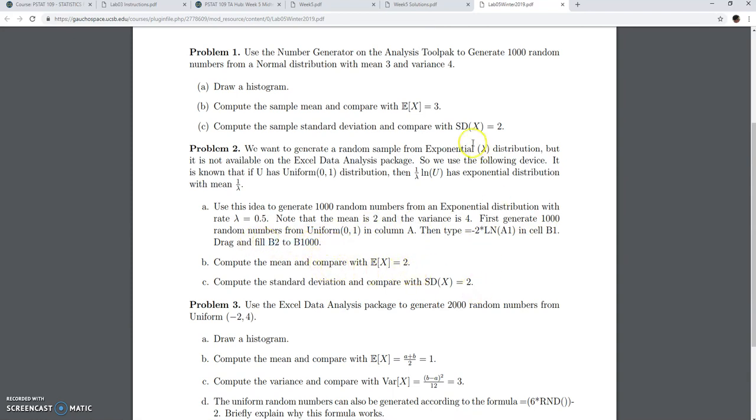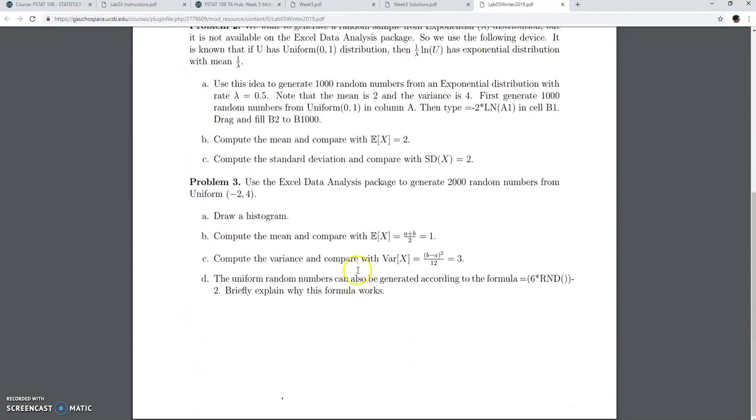You're gonna compute the mean and standard deviation again, like you did in part A, and you're gonna compare them with the actual mean and variance. They should be close again because we're generating random variables based on this distribution. Finally, we're gonna use the analysis toolpack to generate 2,000 random numbers between -2 and 4. Again, same thing, draw a histogram, compute mean and variance, compare, and then finally you have to explain how you can obtain the same thing with this formula here.